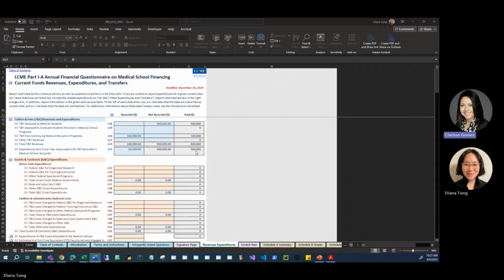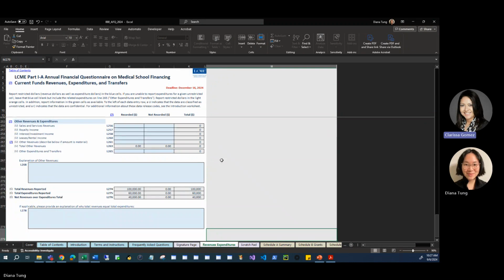Let's check the totals at the bottom of the sheet. We can hit the Control plus End shortcut keys to quickly scroll to the bottom of the data entry sheet to see how the bottom line looks. The totals show $100,000 of revenues and $60,000 of expenditures. But why? I had $600,000 revenues and $560,000 in expenditures up top.